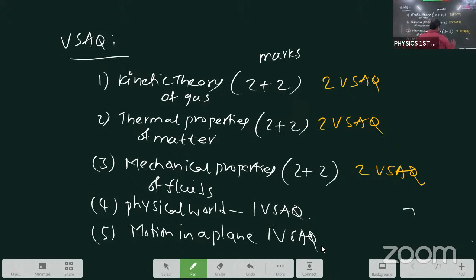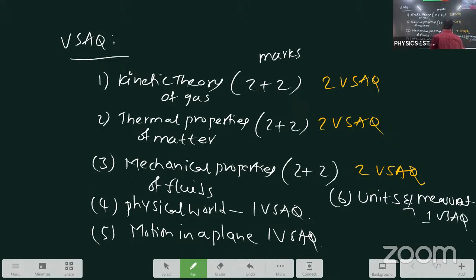Units and measurement, dimensional formulas, 1 VSAQ. Now, last one is there, student. Total 10 out of 10: 6 VSAQs from 3 lessons, 4 VSAQs from 4 individual lessons.